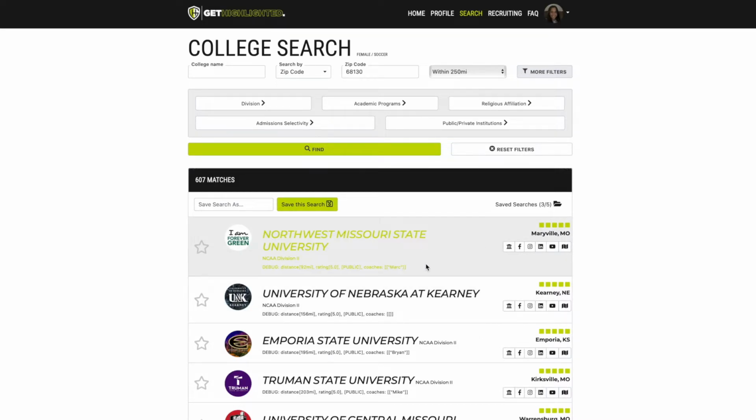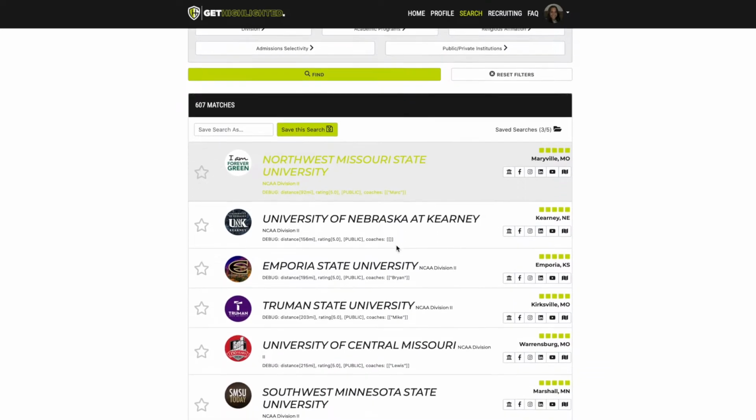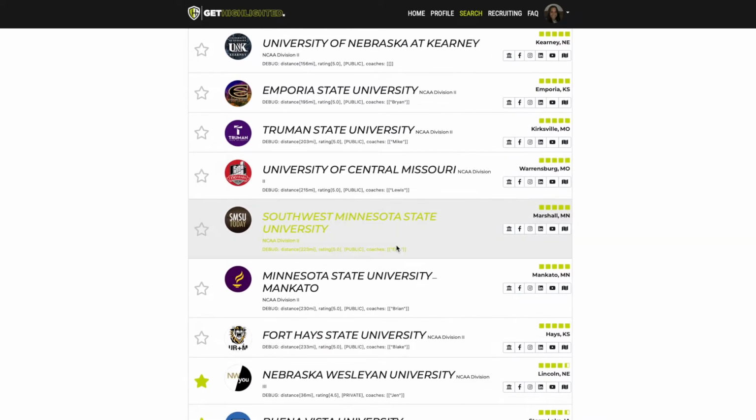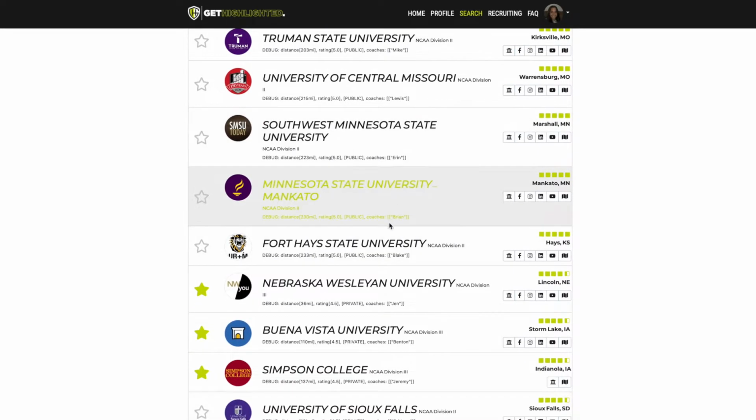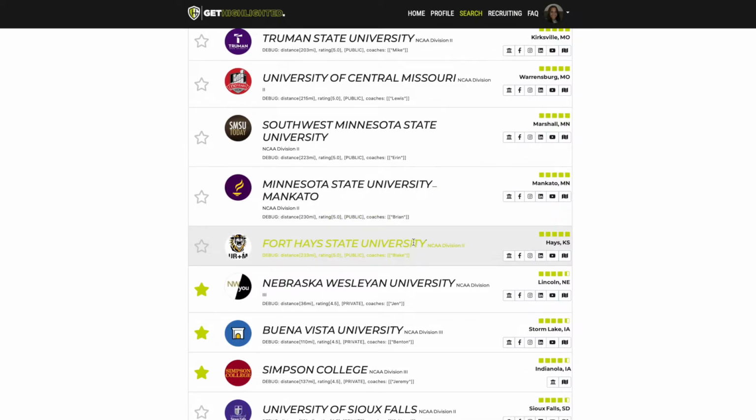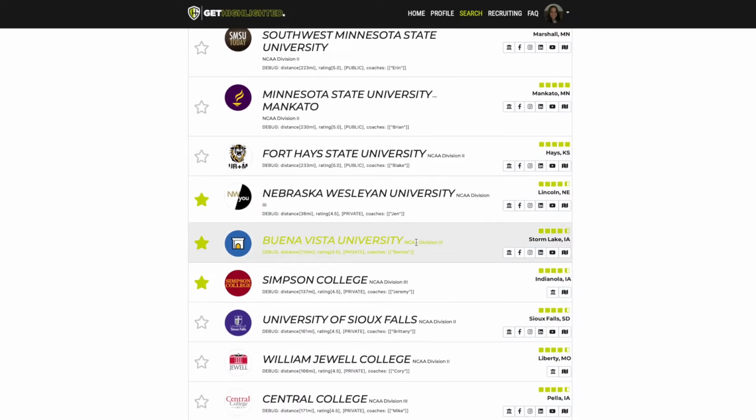Notice how we went public, and so Northwest Missouri State now is at the top of the list. And all of these 5-bar matches are all public schools that are within 250 miles, Division II or III, that have education as a major. Notice then Nebraska Wesleyan and Buena Vista are missing a 1/2 bar because those are private universities.